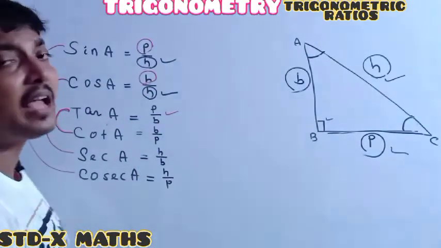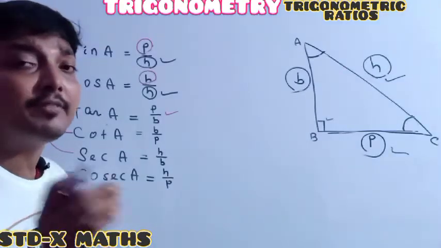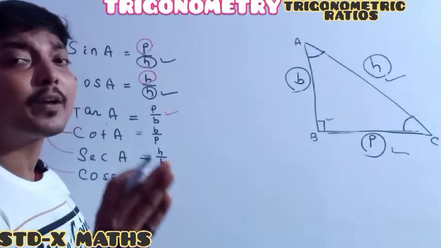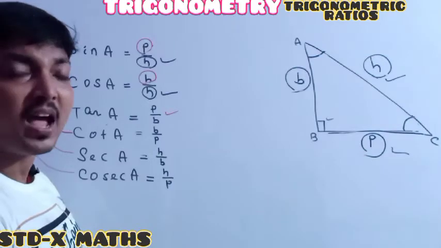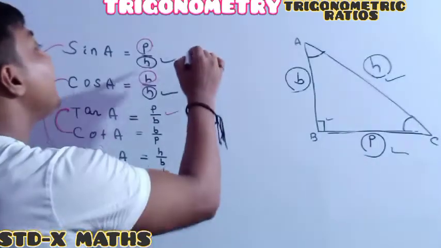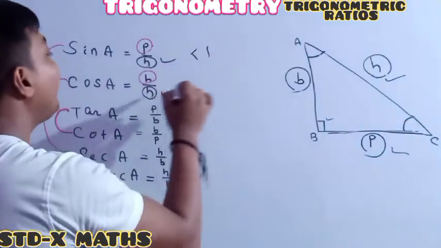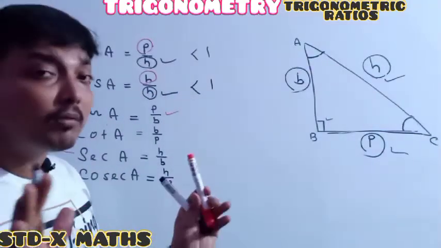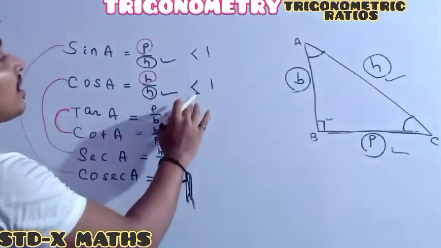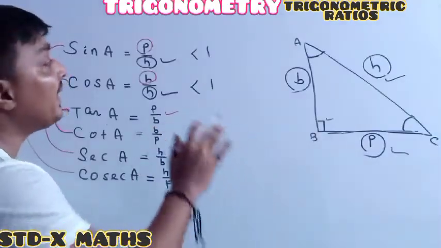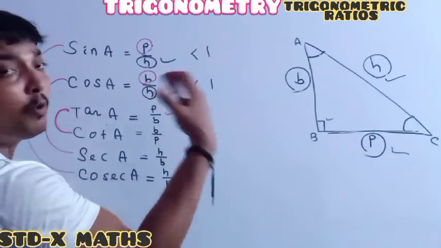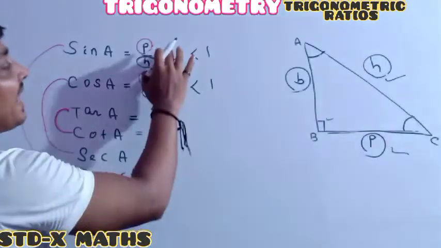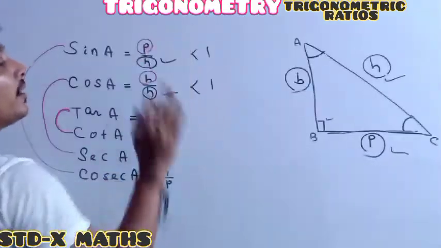It means just like a proper fraction, always less than 1. So sin and cos will always be less than 1. At any cost they will not be more than 1 for any acute angle.